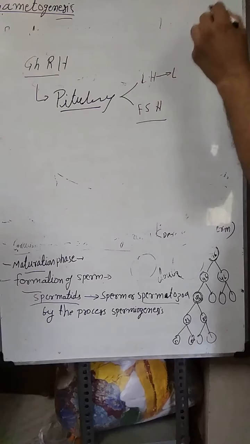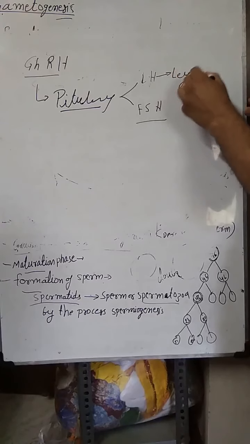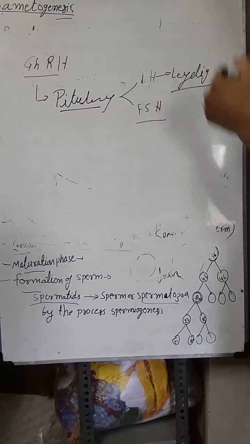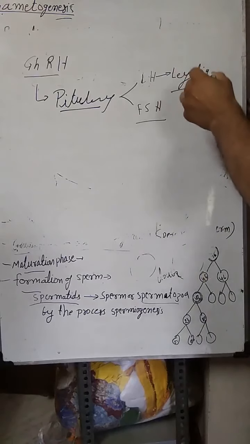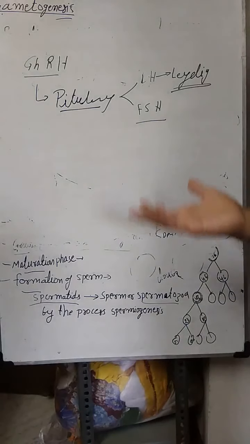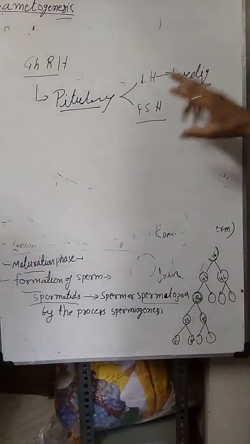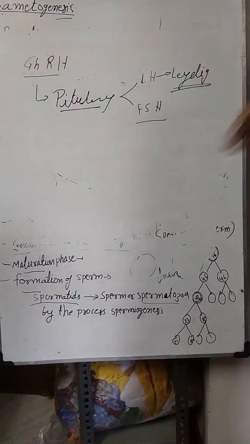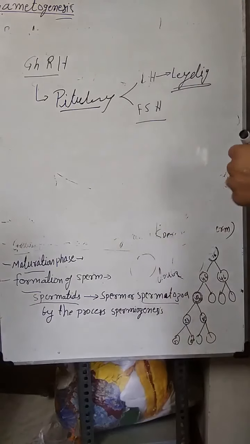Luteinizing hormone acts on the Leydig cells, or interstitial cells. What is the function of Leydig cells? They produce androgens, or male hormones, or testosterone. So LH acts on the Leydig cells and stimulates male hormones.